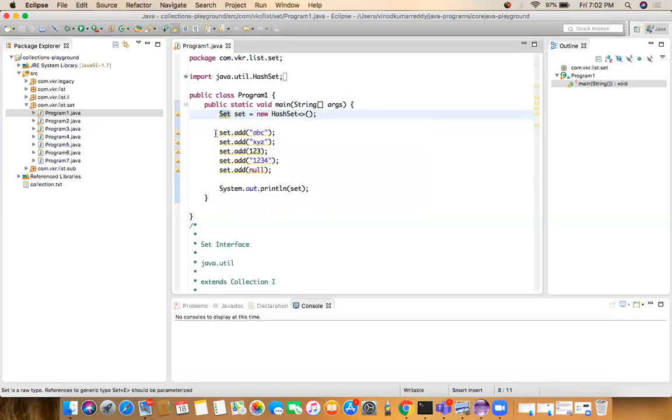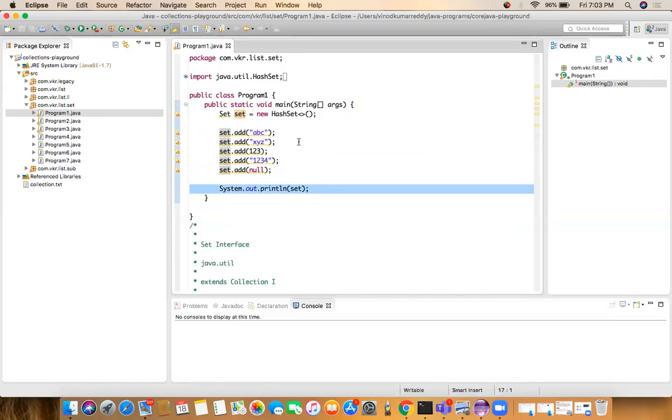So we are using the same add method. Whenever we call the add method on any object, it will add to the set. I'm just adding ABC, XYZ, 1, 2, 3, 1, 2, 3, 4, and null. We can add null to the set interface. We can add null to the list also. So I just added the elements, and I'm printing the set object, System.out.println of set.